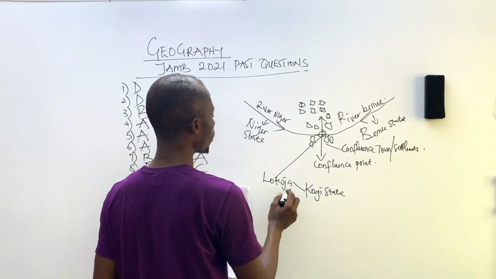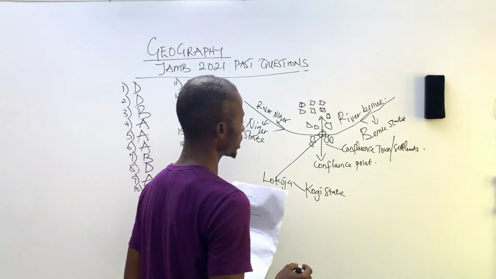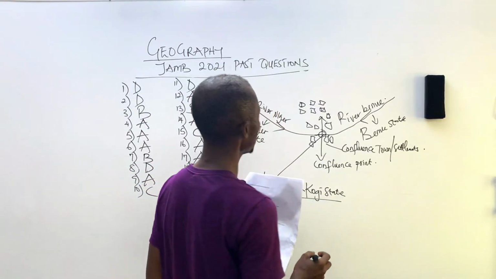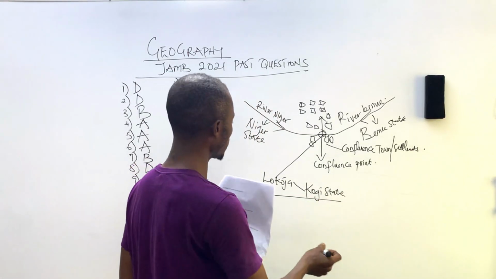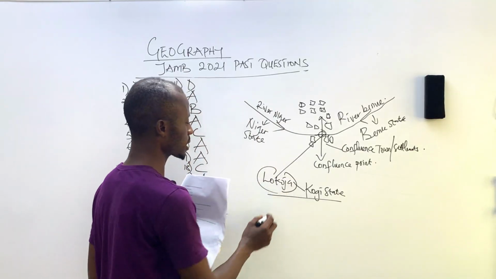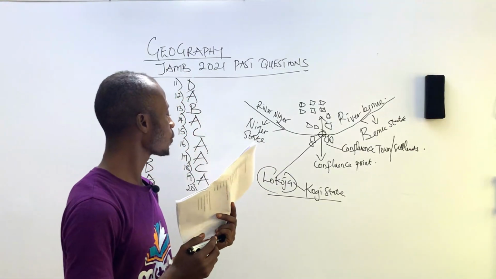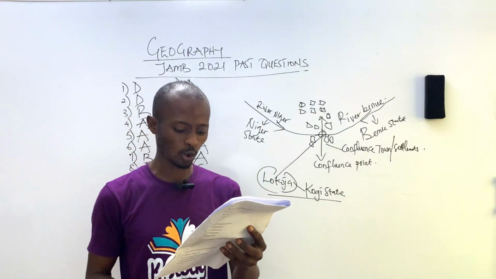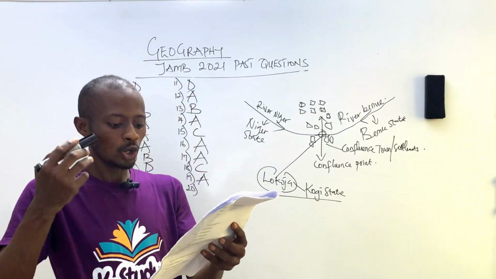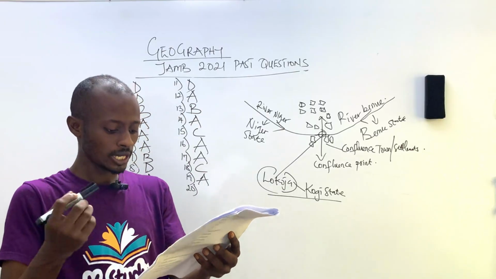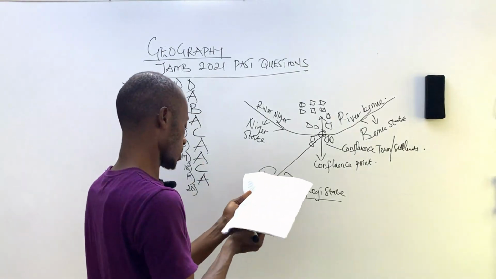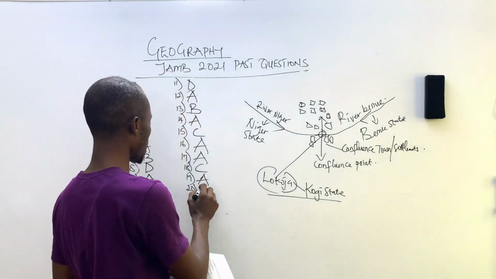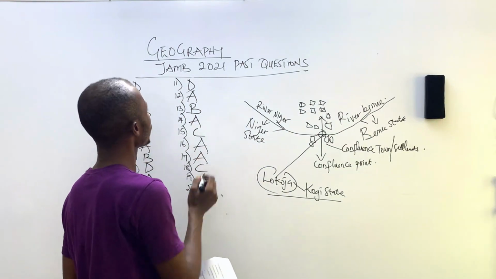So the confluence state in Nigeria is Kogi State, and the capital of Kogi is Lokoja. So that is exactly what our answer will be. A settlement located where two rivers meet is called a confluence town. So our right answer here is B, confluence town.